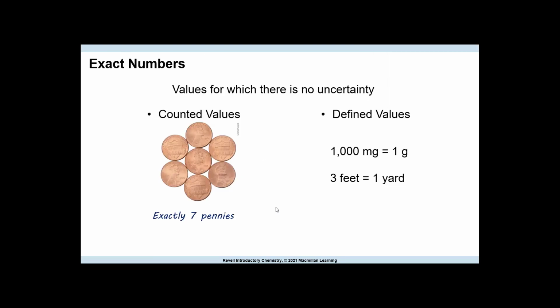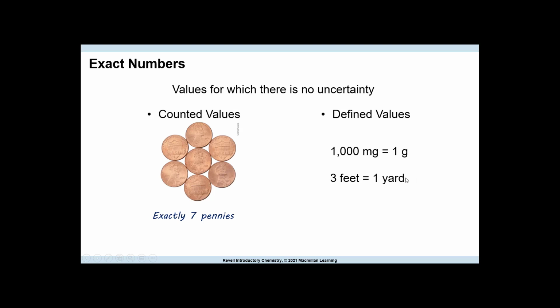Now let's look at exact numbers. With exact numbers, you can't say it's a tenth, a hundredth, a thousandth. You count them and that is it. So 7 pennies, that's what you see. You don't have 7.25 or 7.3, you have 7 pennies. That's exact. Defined values are also exact. They mean conversions between the same system. This is the metric system. So 1 gram is equivalent to 1,000 milligrams. We say that these are exact. We would never count them in the significant figure rules, and we would never count these conversions in significant figure rules.